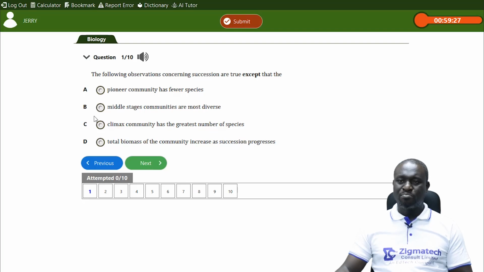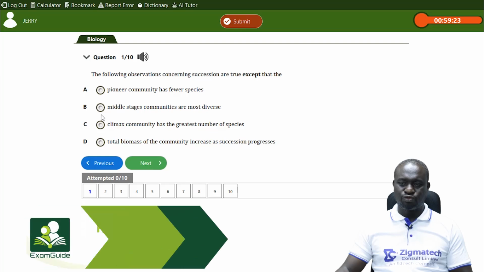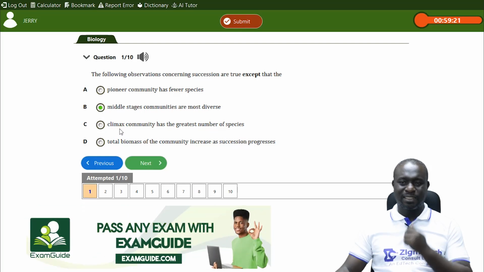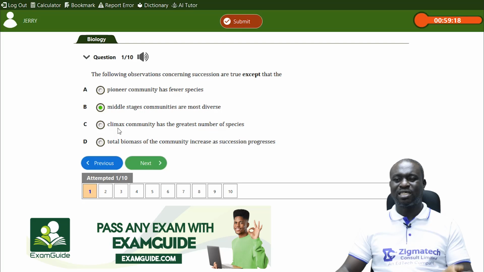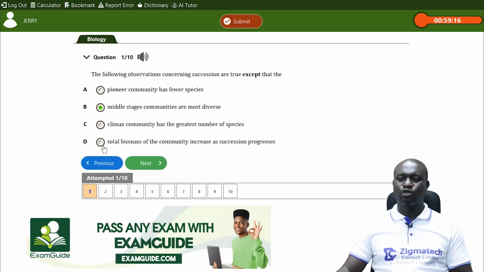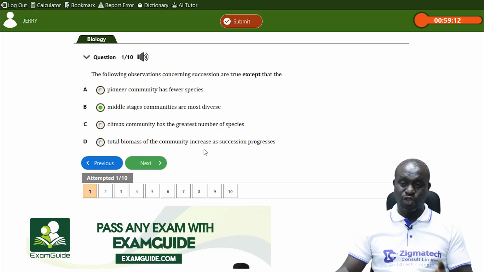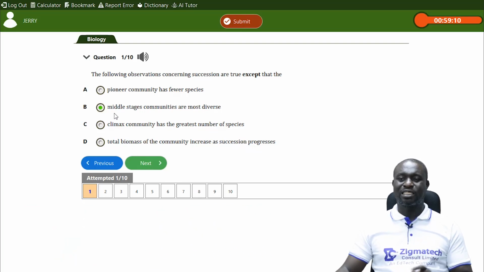That is correct. Middle stage communities are most diverse. That's not true, so that's the correct answer. Then climax community has the greatest number of species, yes. And the total biomass of the community increases as succession progresses, and that is also very true. So the one that is not part of succession is B.